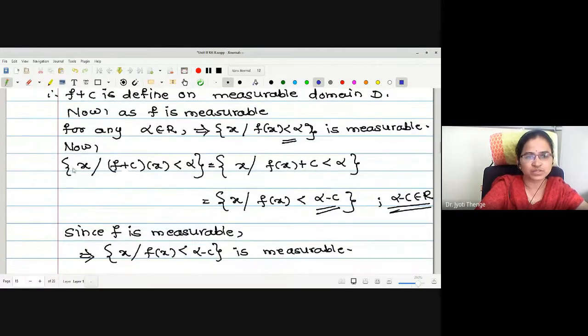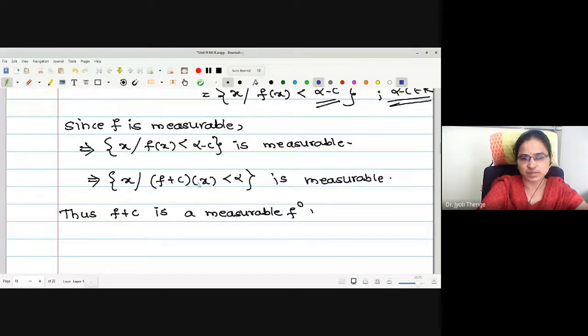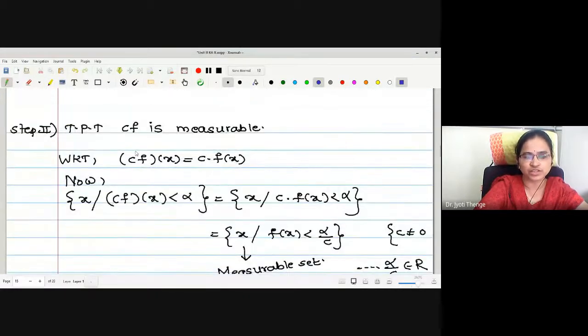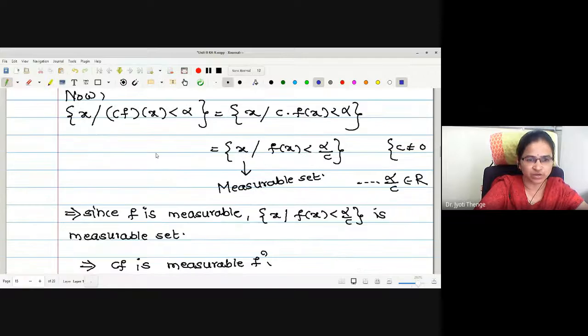It remains to prove simply that the set of x such that f plus c operated on x is less than alpha must be measurable. But f plus c operated on x is f of x plus c, which is less than alpha. Now this can be written as f of x less than alpha minus c. But as f is measurable, for any real number alpha, the set of x such that f of x is less than a real number is a measurable set. Therefore, this is measurable, proving f plus c is measurable. Same logic is true for the function cf, multiplication by a constant.